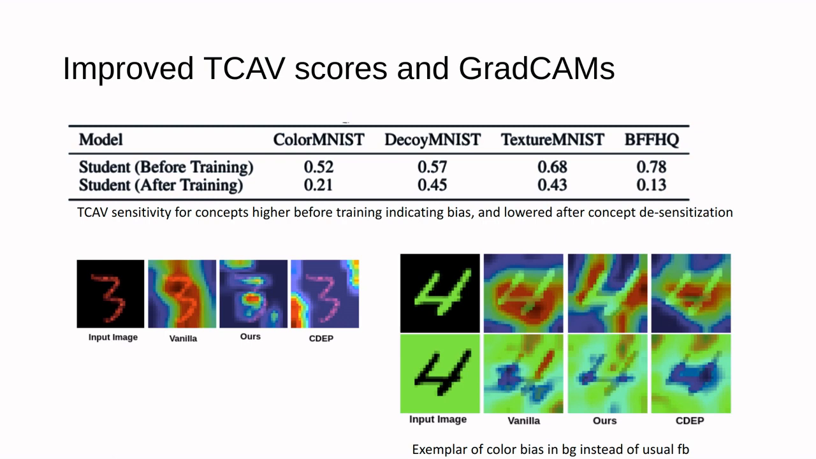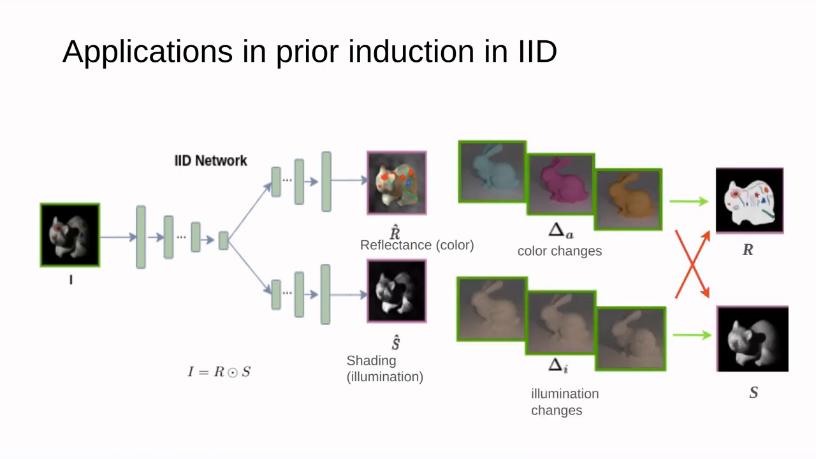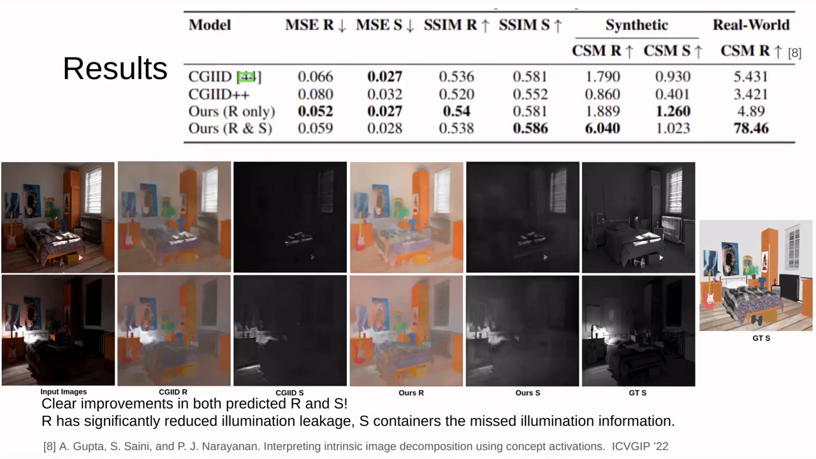We also show applications of our method in prior induction in a real-world reconstruction problem of intrinsic image decomposition, or IID. IID involves decomposing an image into its subsequent reflectance, color, and shading illumination components. By definition of IID, reflectance shall be affected by color only, and shading shall be affected by illumination only. We induce the prior knowledge into the system by usage of concept sets involving color changes in the scene and illumination changes. We get improvements in metrics, decreased MSE, increased SSIM, improved CSM scores, and clear qualitative improvements as well.